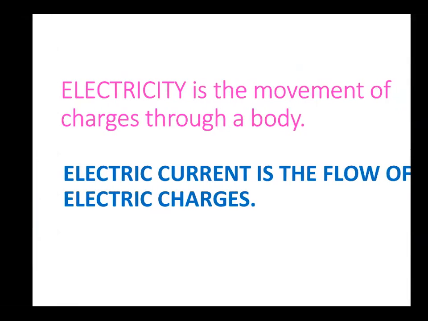So, electricity. In our house, we see the fan, the tube lights, the refrigerators, TV, all working due to electricity. So what is electricity? Electricity is the movement of charges through a body, right? When we say wind current, it is due to the motion of the wind.